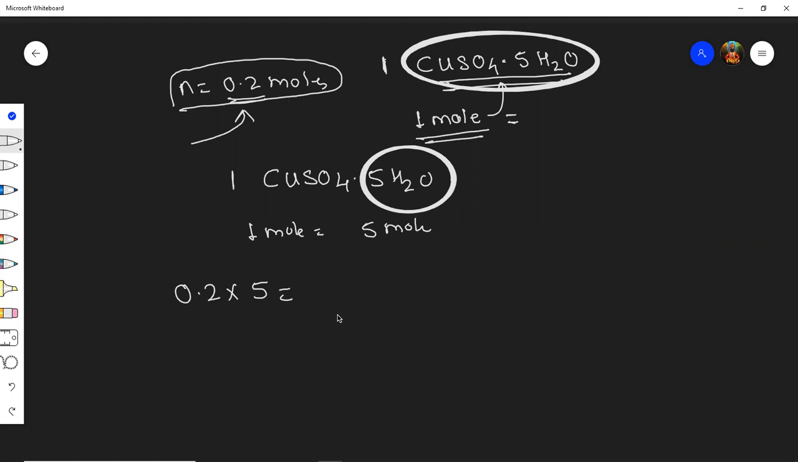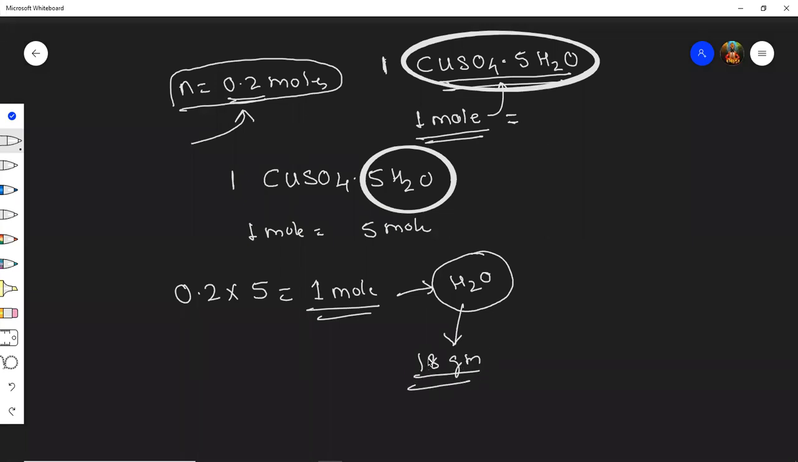0.2 into 5. How much it will come? 1. Yes, it will come 1 mole. So how much mole of water we have, students? We got the answer. 1 mole water we have. But 1 mole means how much grams? 18. Yes, so this is your answer. Are you getting it? Yes, sir. Okay, students, I think few of you have not understood it.